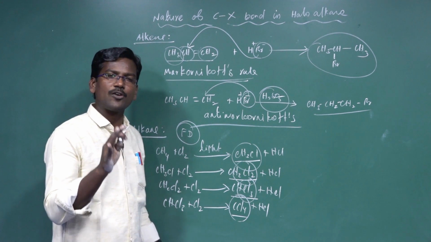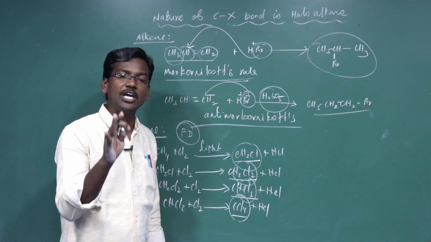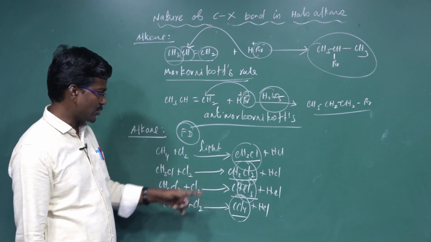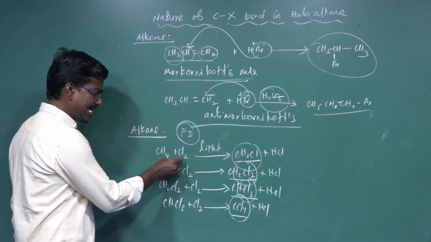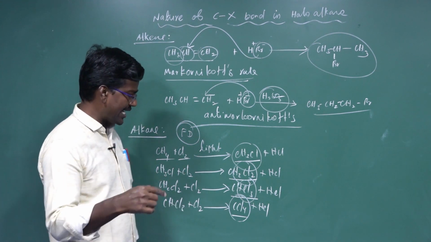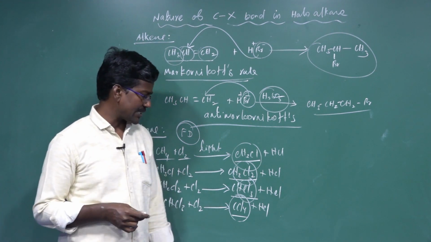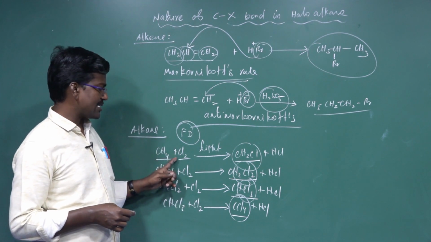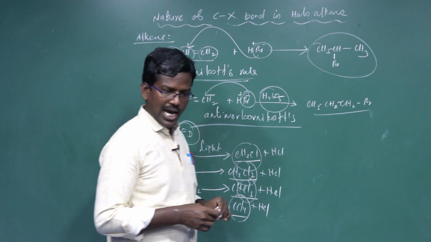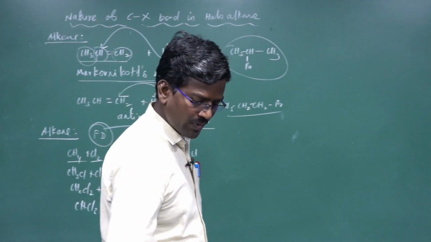These reactions all follow, or involve, free radical substitution. Don't forget free radical substitution. What is a free radical? The Cl and methyl are free radicals: methyl radical and Cl radical. Already we have learned free radical substitution reaction in the last class. So in this reaction all follow the free radical substitution reaction. Okay. The next one, halogen exchange reaction.